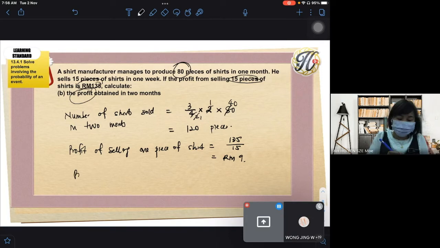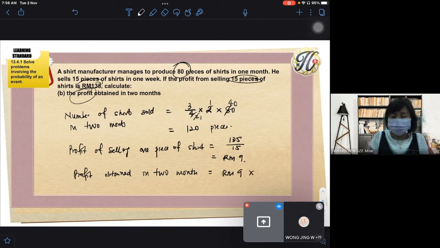So profit obtained in 2 months. Okay, in 2 months will be what? RM9 times what? I didn't use a calculator, you all count for me. RM9, right? Let's be correct.